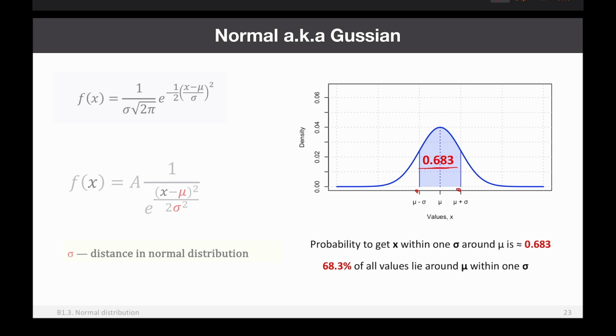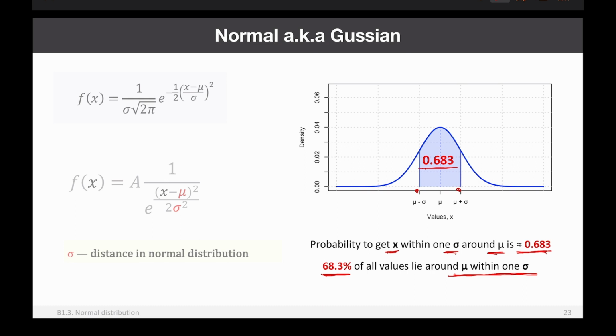So it means that the probability to get a value x which is within 1 sigma of mu in both directions is exactly 0.683. Or, in other words, 68.3% of all values in our population lie within 1 sigma from mu, so lie in this interval.